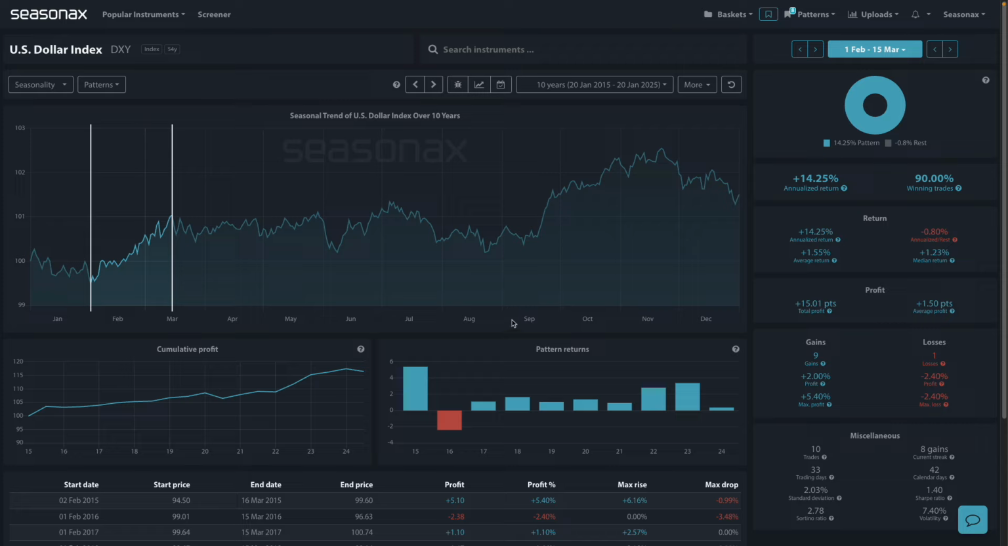Now, seasonally, there's a period of strength here for the dollar from February the 1st to the 15th of March. 90% winning trade percentage, an average return of 1.5%, a Sortino ratio of 2.78, Sharpe ratio 1.40. Look at that cumulative profit, steady to the upside. And there's only one year of losses, in 2016. So it is a pretty robust trend that favors a seasonal opportunity for the dollar index during this time.